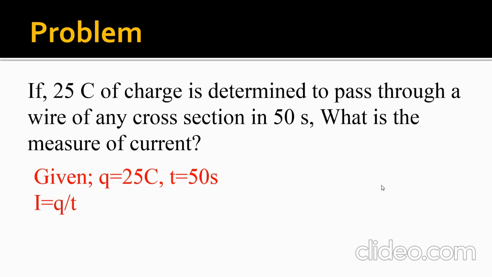So how to find the current? Charge divided by time. Very simple. You are just going to divide 25 by 50. When you divide 25 by 50, you will get 0.5 ampere. And you know the unit of current is ampere. How does this ampere come about? The charge Q holds the unit coulomb and the time holds the unit second. So coulomb per second can be written as ampere.